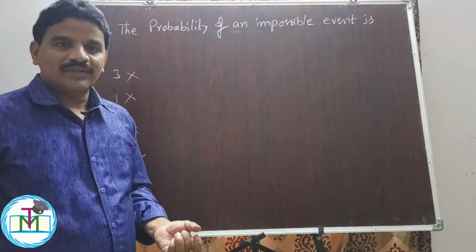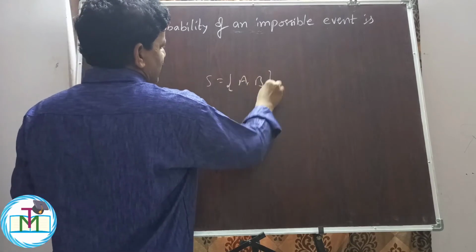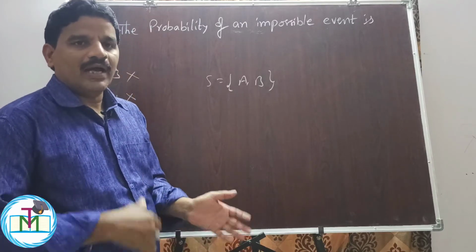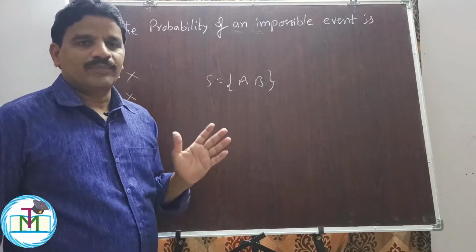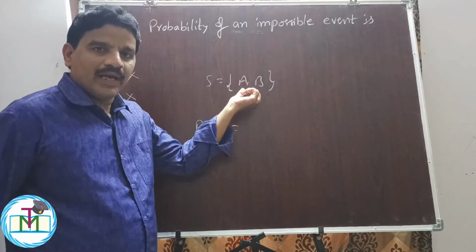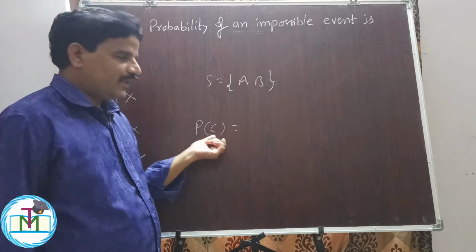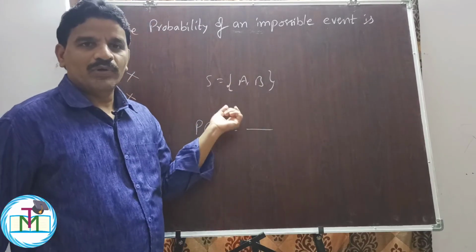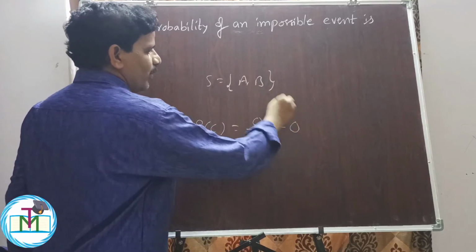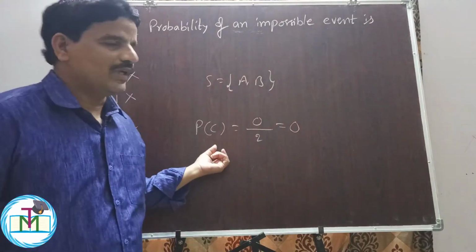What is an impossible event? I would like to give you one example. A and B are participating in a game. Either A can win, or B can win, or they can tie. But what about the probability of C winning the game? C is not participating in the game. How many cases are favorable to C? There is no C in the sample, so 0 by the total number of cases. 0 by anything is 0. So the probability of C winning the game is 0. Impossible event.